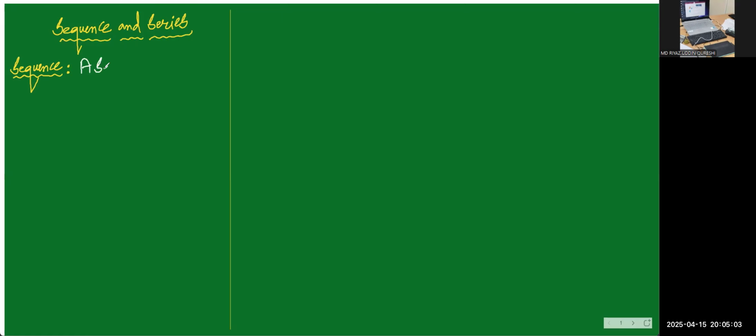A sequence is a set of real numbers which follows a certain pattern.